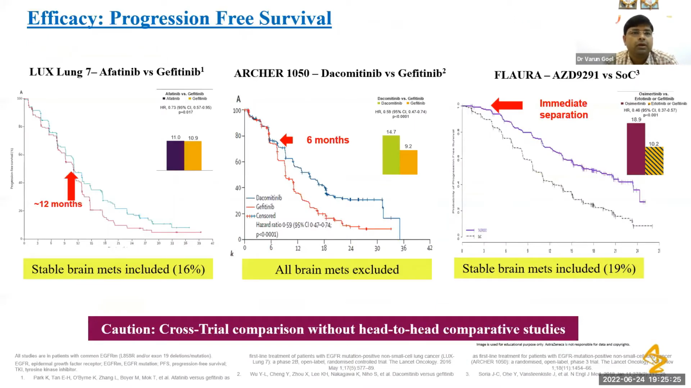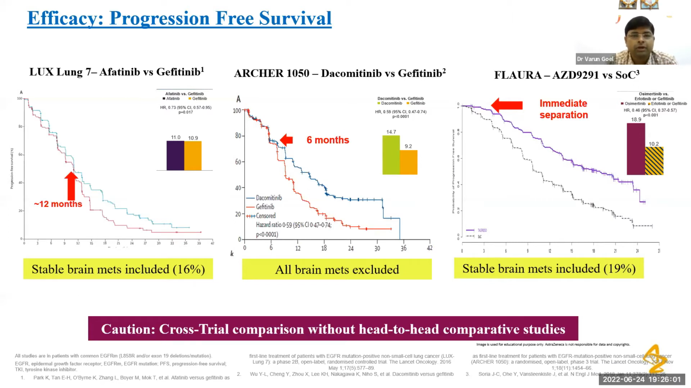Regarding PFS, in the LUX-Lung 7 study they have taken brain mets patients, but those patients were asymptomatic, and around 16% of patients had brain mets at presentation. In the ARCHER study, it is very surprising, but they excluded all brain mets patients. In the FLAURA study, brain mets patients were taken even more than in LUX-Lung, with around 20% of patients having brain mets at presentation. They should be stable; if symptomatic, then after radiation, otherwise asymptomatic patients.